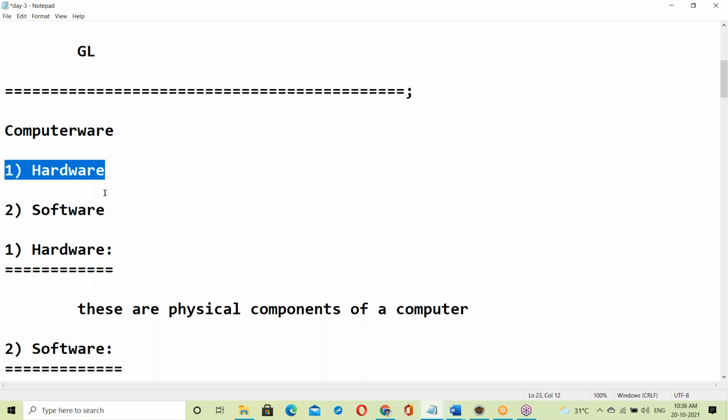100% sure, no doubt, I'll give the maximum concepts. It's my challenge: no trainer will give this much information or explain this clearly. Don't worry.